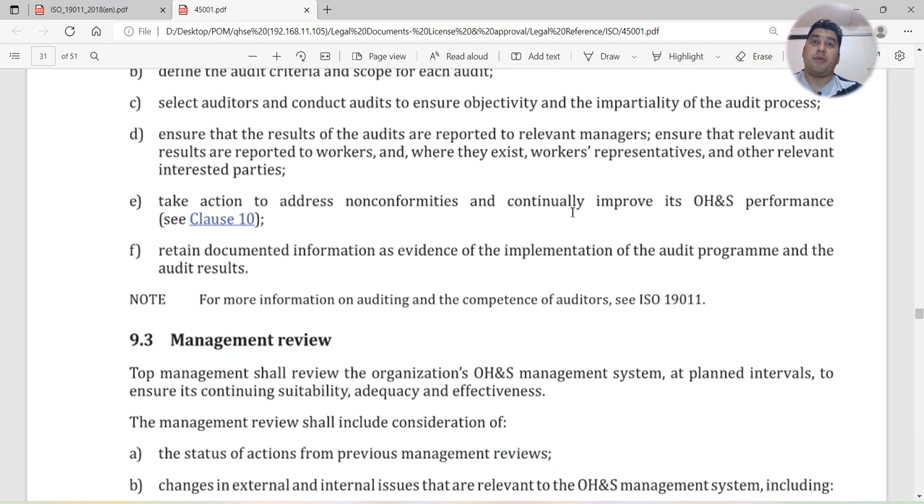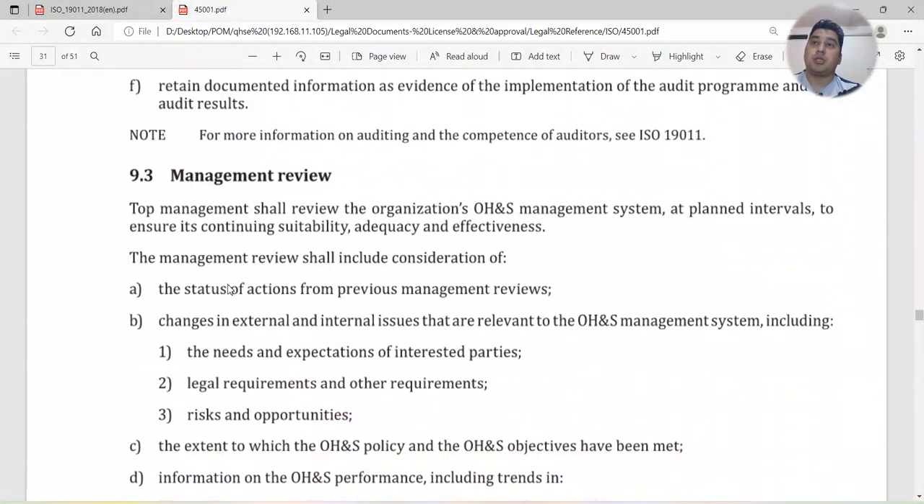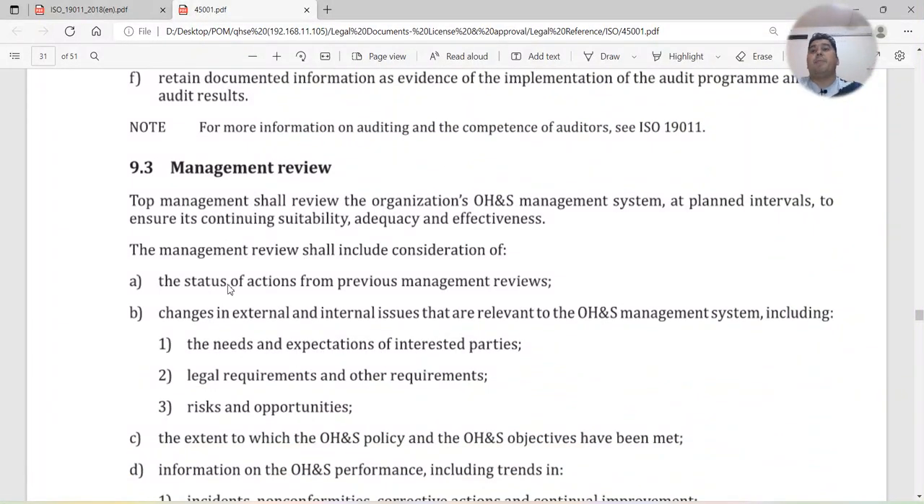Take action to address non-conformities and continually improve OHS performance. If there are any NCs, non-conformities, you have to take action to make sure that all the NCs are closed and control measures are implemented. You have to retain documented information as evidence. Audit reports need to be maintained as evidence of implementation of the audit program and the audit results. For more information on auditing of the program and competence of auditors, see ISO 19011. As I said, I will discuss this document later on. Then clause 9.3, which specifically talks about management review.